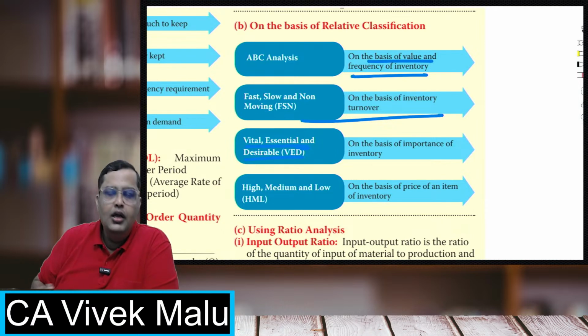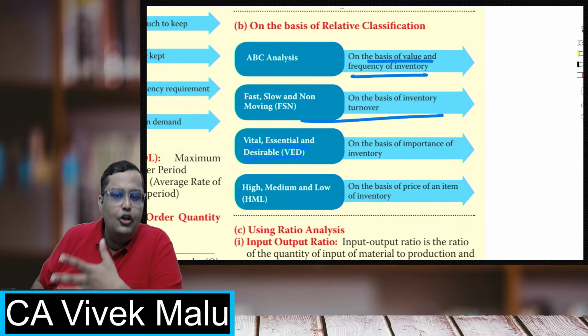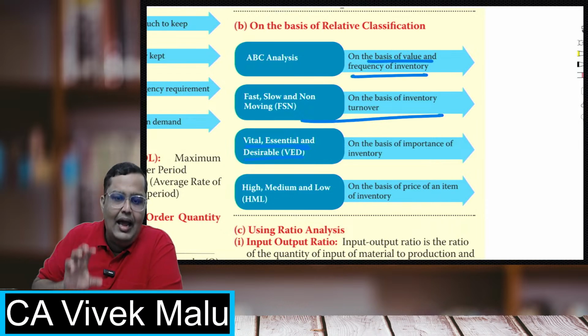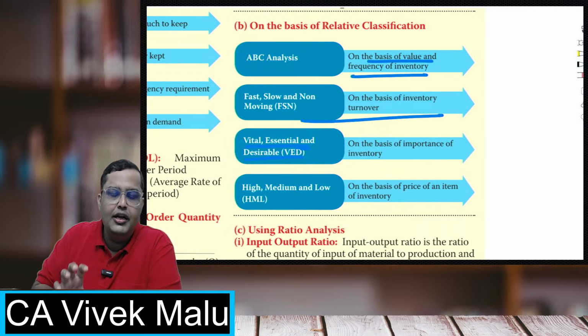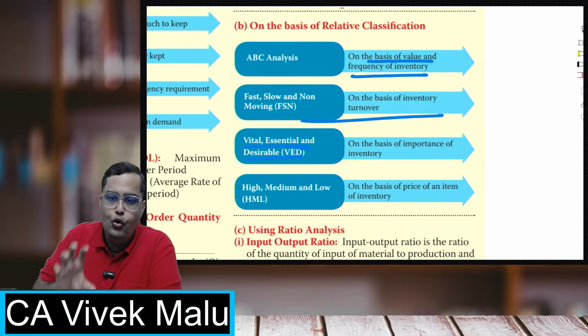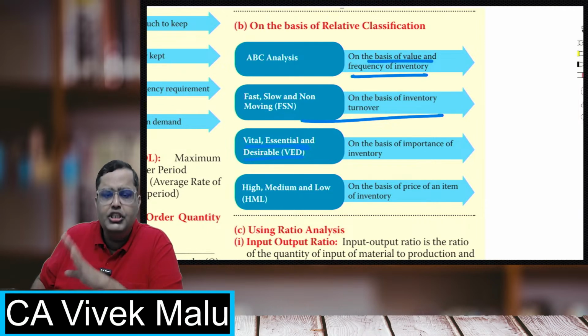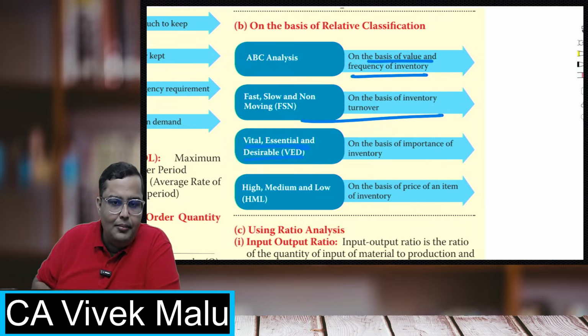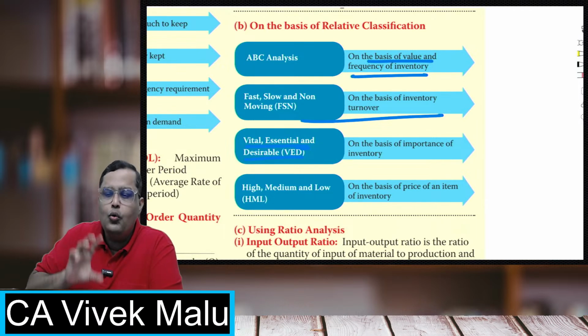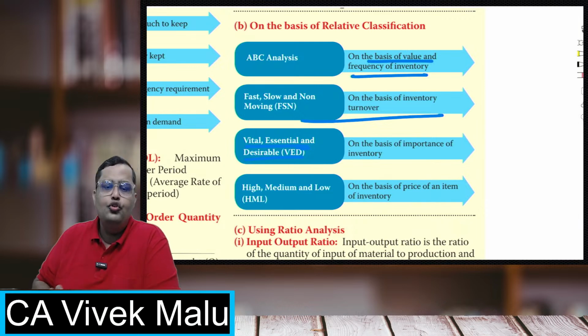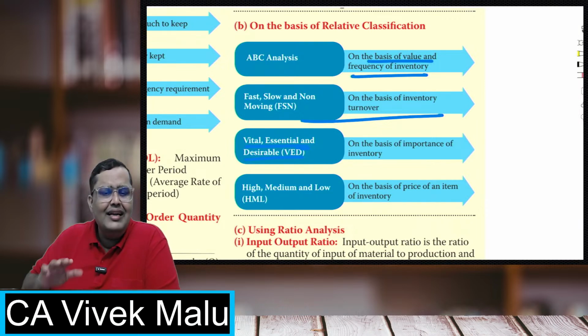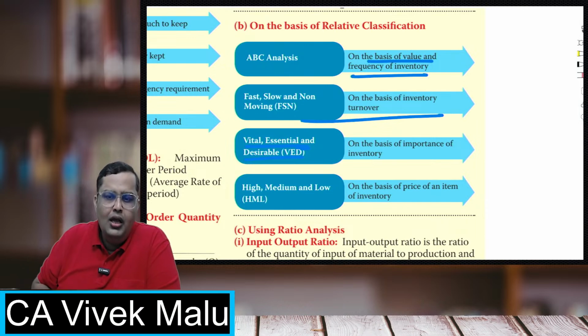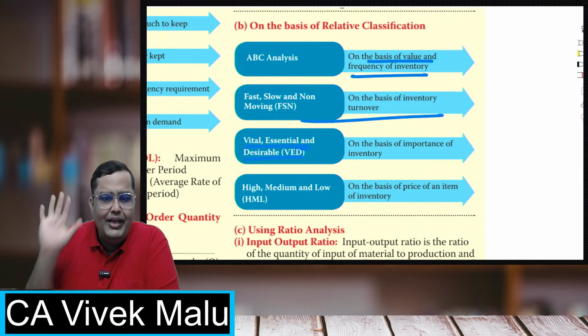Essential is something that, if it is not there, production will not stop, but the quality will get hampered. Essential raw materials are those which, if not there, production will not stop, we will replace them with some other material, but yes, the quality will become substandard. And desirable are those which do not affect the production at all, and they are a kind of optional category. If it is there, good; if it is not there, also good.